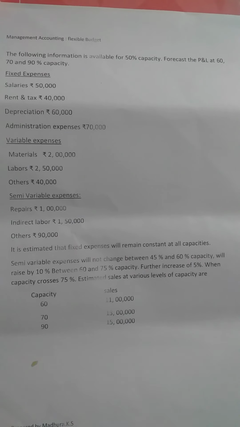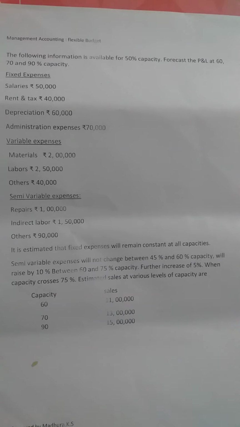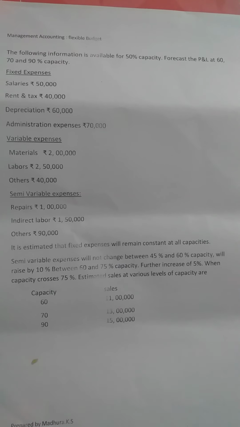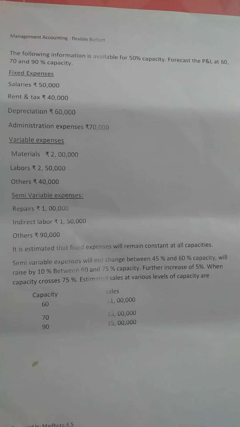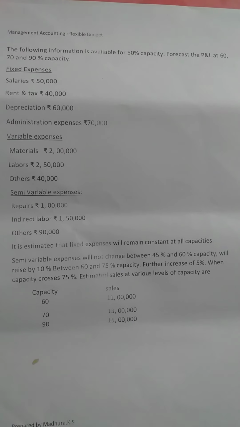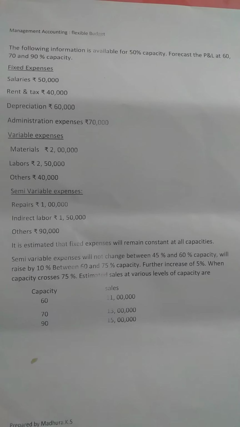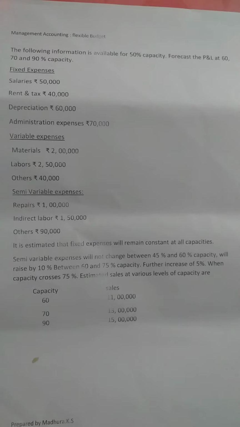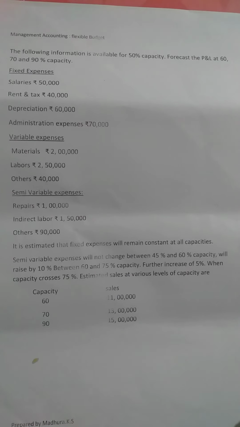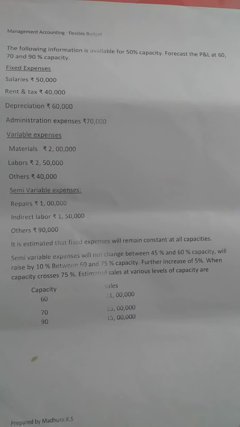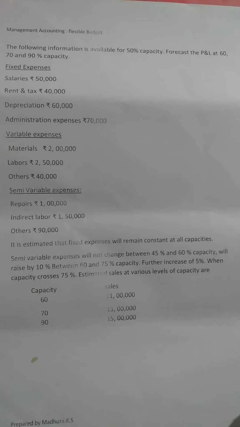That means you have been asked to prepare the estimated results or forecast results of a budget for the level of activity 60, 70, 90%. The fixed expenses, salaries, rent and tax, depreciation and administrative expenses have been given. These are fixed expenses which are going to be constant whenever the level of activity changes; they will be common for all the capacities.